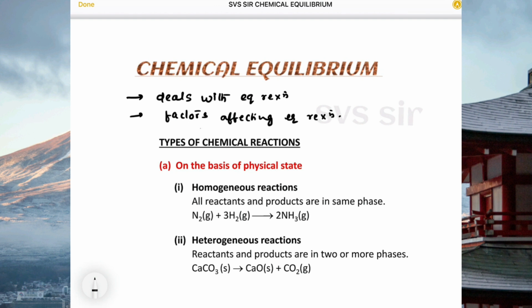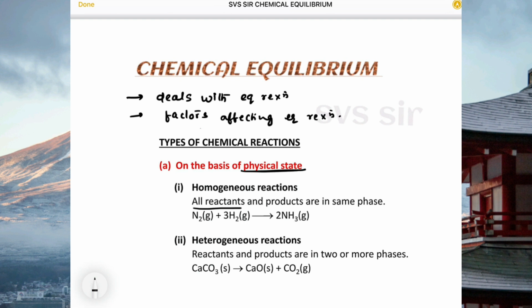So we are going to discuss this one, and based on different reactions we classified different types. On the basis of the first one, physical state: homogeneous reactions.